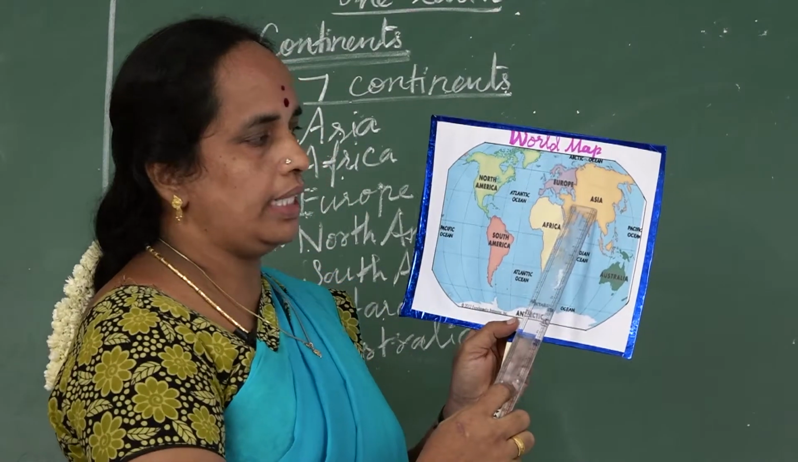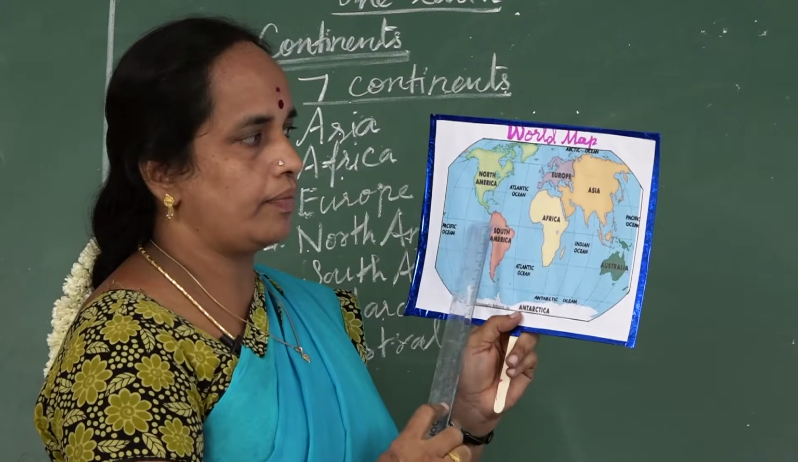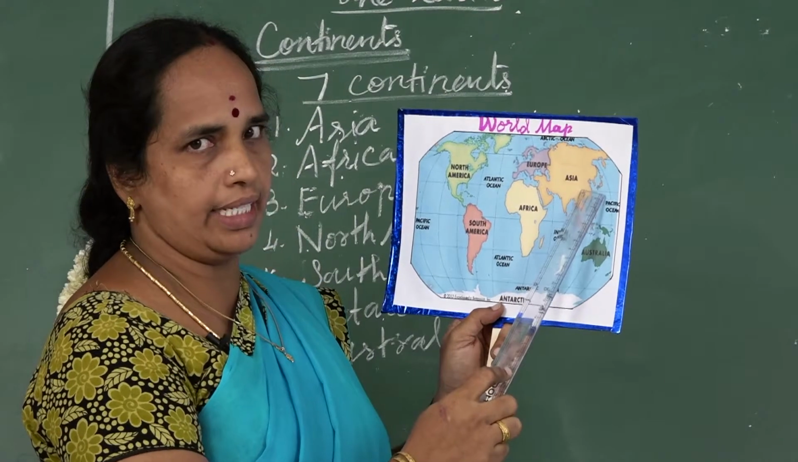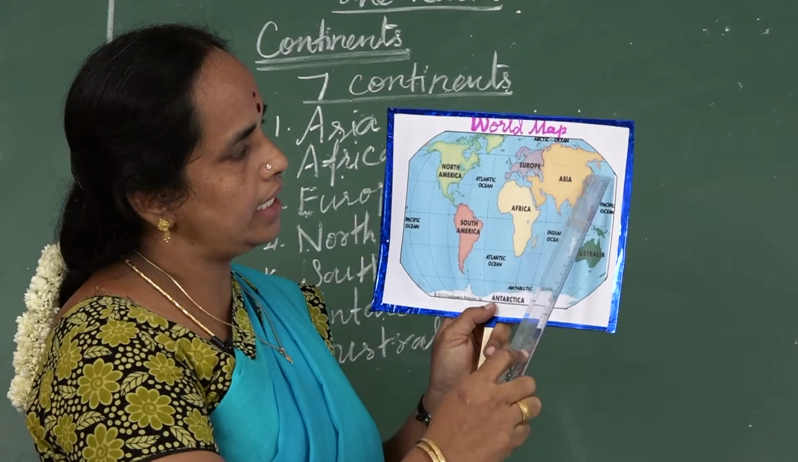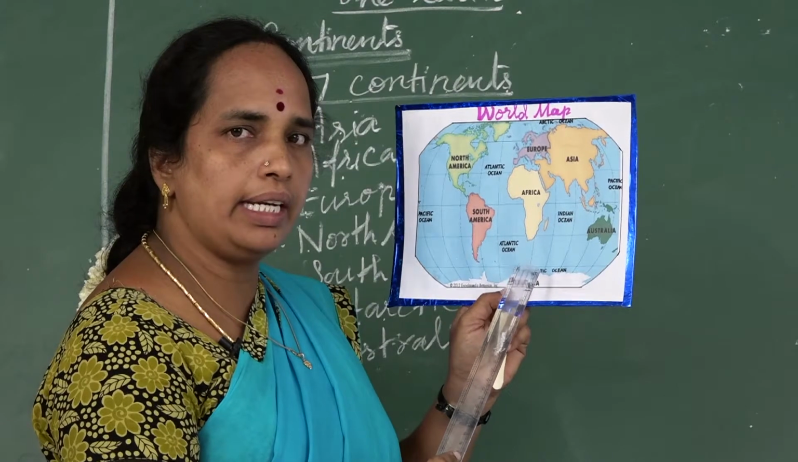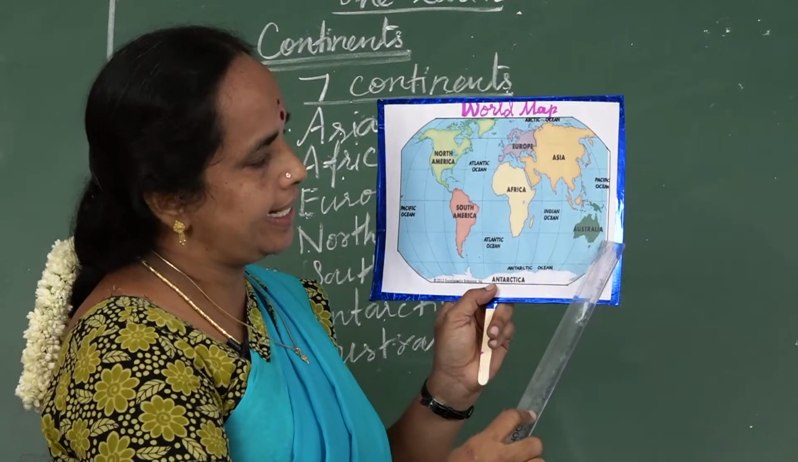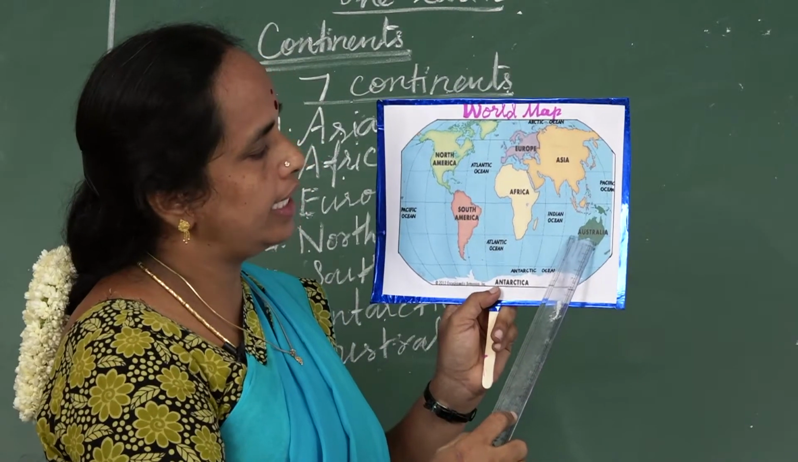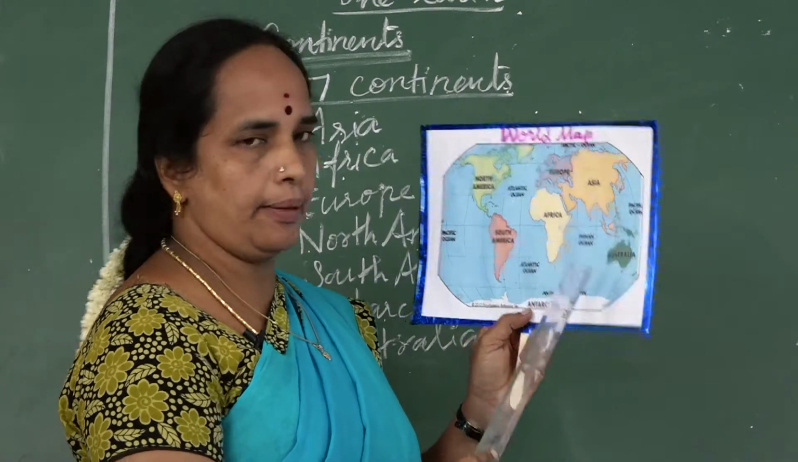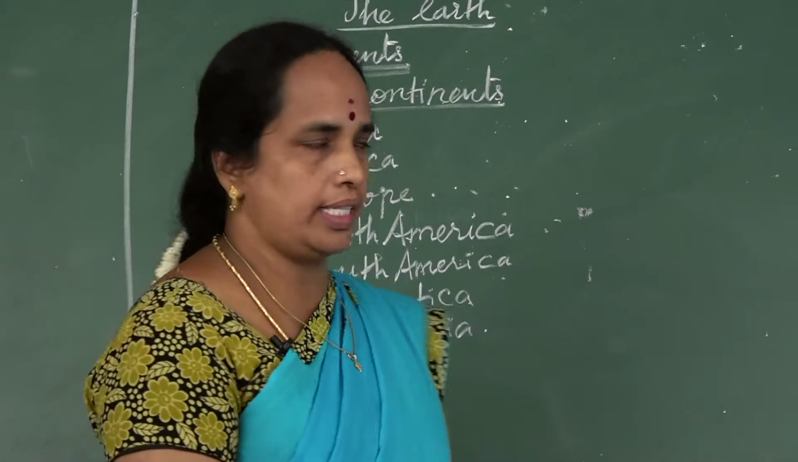Which is the largest continent among them? Very good. Asia is the largest continent. See here, this is Asia, the largest continent. Which is the smallest continent? Australia is the smallest continent. Here, Australia is the smallest continent. Okay.